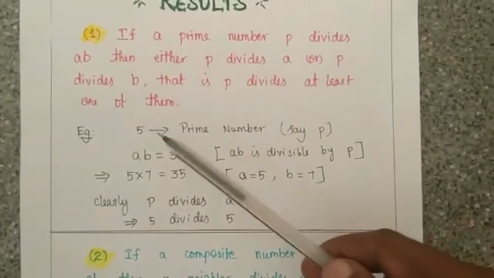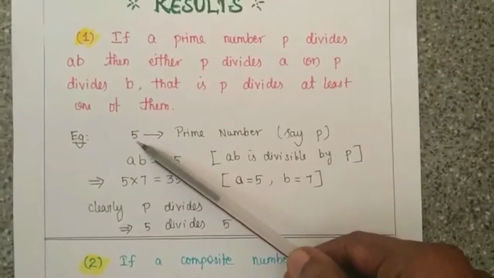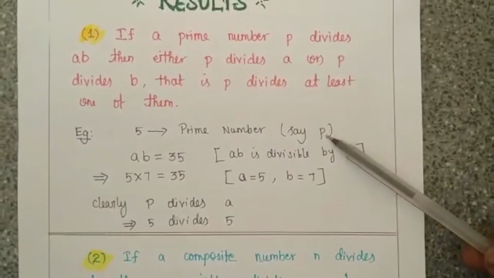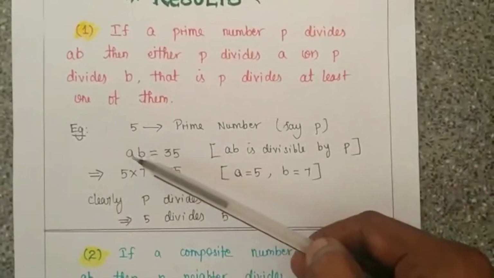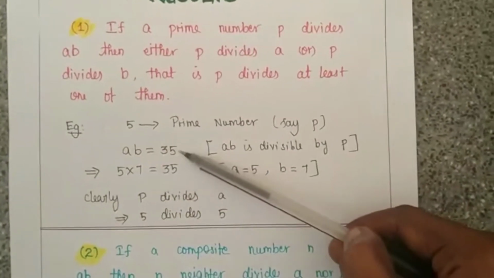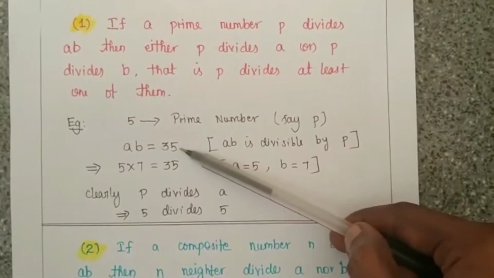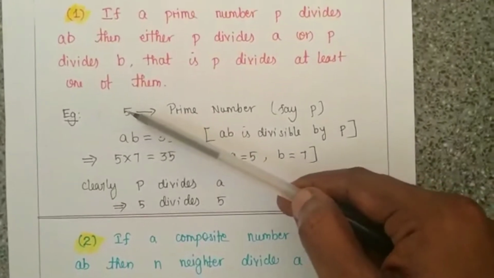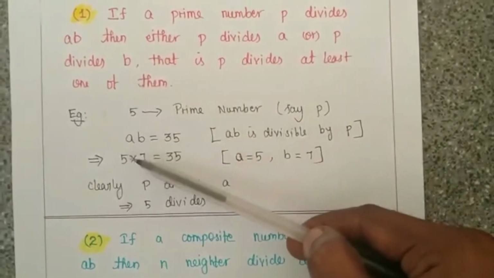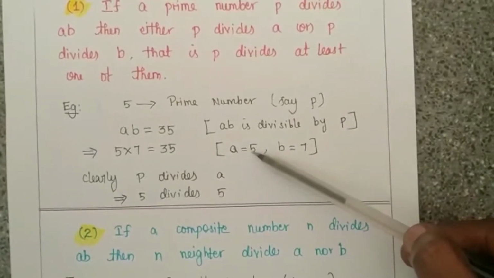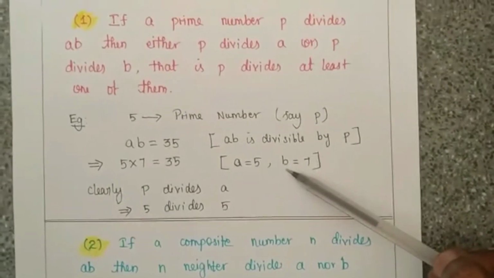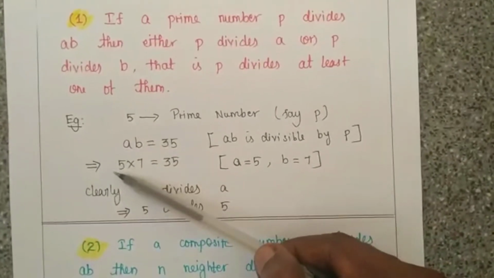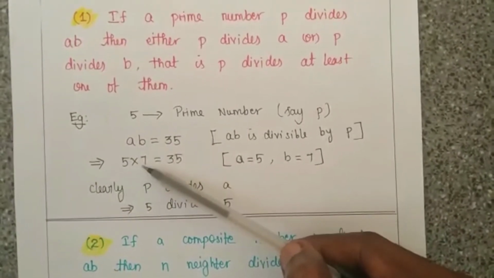Okay, I am taking one number 5. We all know that 5 is a prime number, say P. Okay, so I am taking a product AB, that is 35, which is divisible by P. We all know that this 35 is divisible by 5. So instead of A I can assume 5, instead of B I can assume 7.